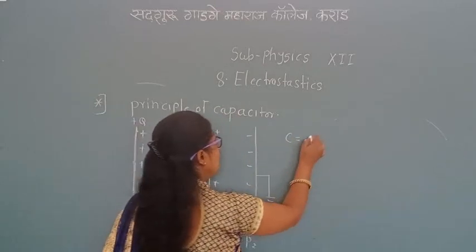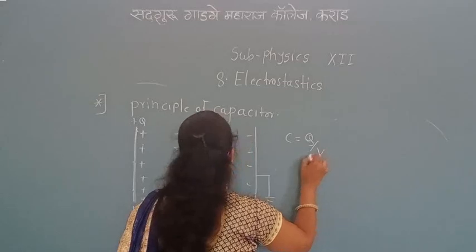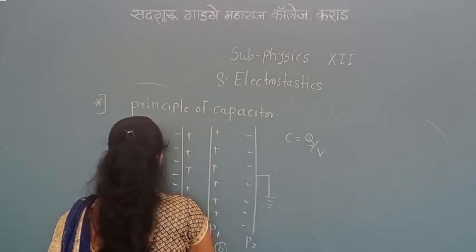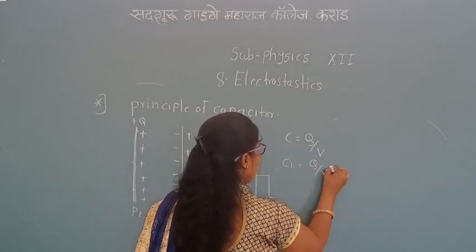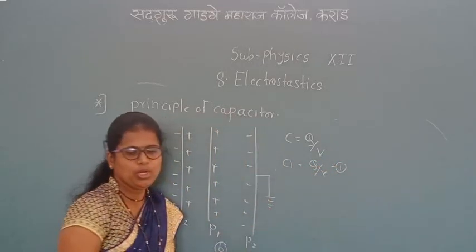C is equal to Q upon V. So the capacitance of the first plate, C1, is equal to Q upon V.